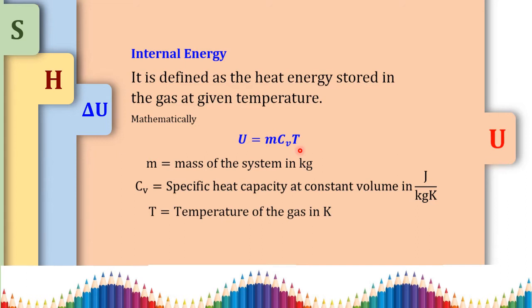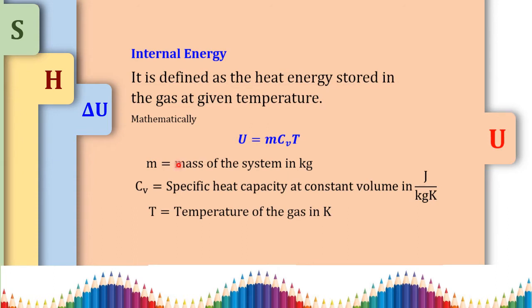So this internal energy is a type of energy which is stored in the system. During energy transfer, the energy which is already present in the system is called internal energy. It is different from work or heat energy.